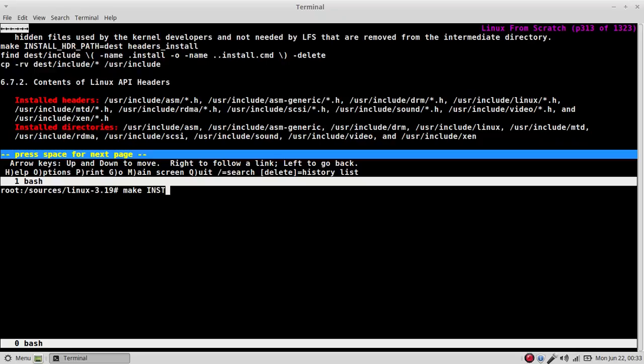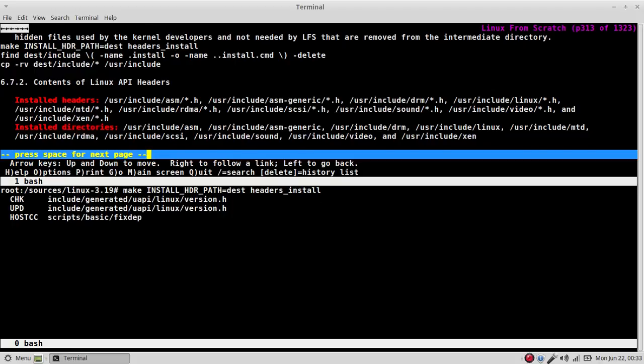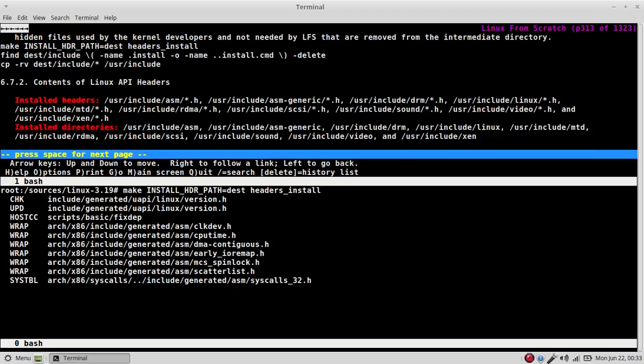Make install, headers path equals destination, headers underscore install. Does not take long at all. Less than 1 SBU.